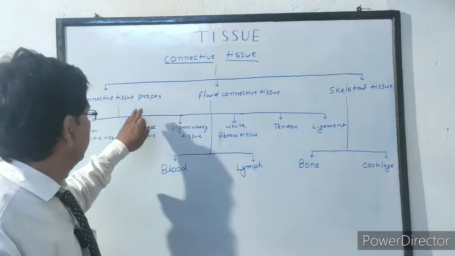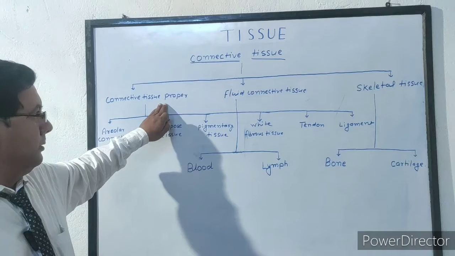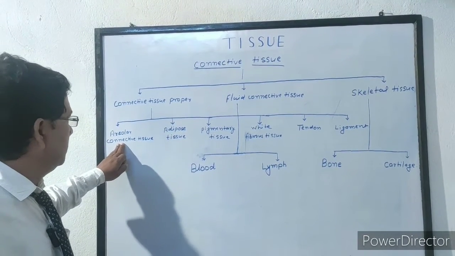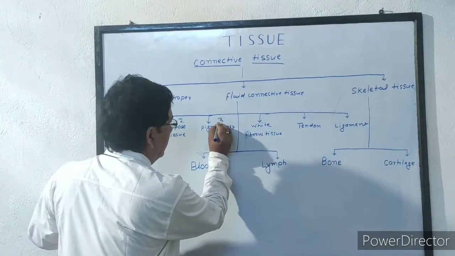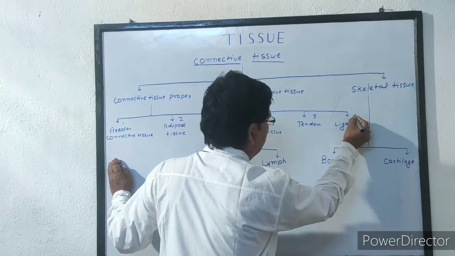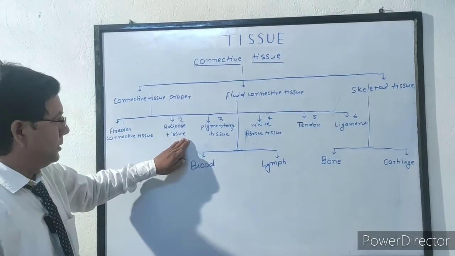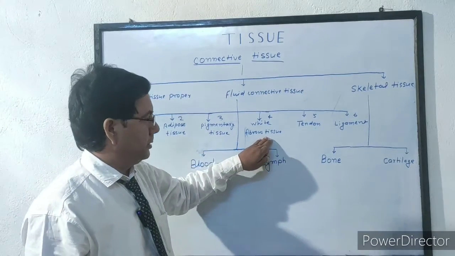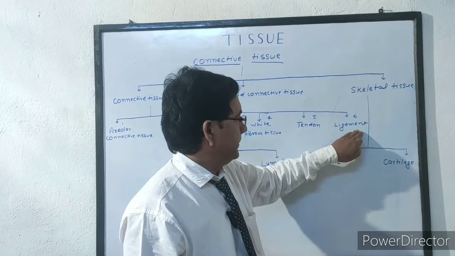So first of all, connective tissue proper. In connective tissue proper, we explain one by one 6 types of connective tissue. First type is areolar connective tissue, second is adipose tissue, third is pigmentary tissue, fourth is white fibrous tissue, fifth is tendon, and sixth is ligament.